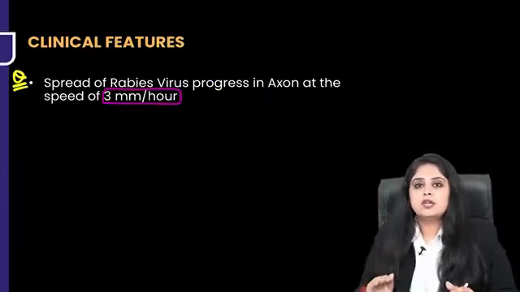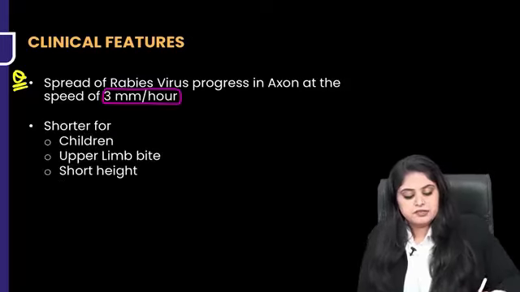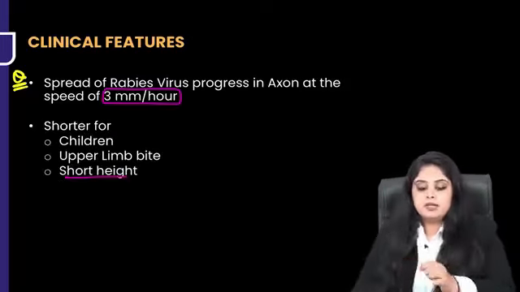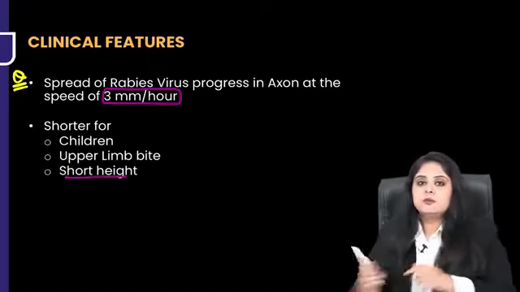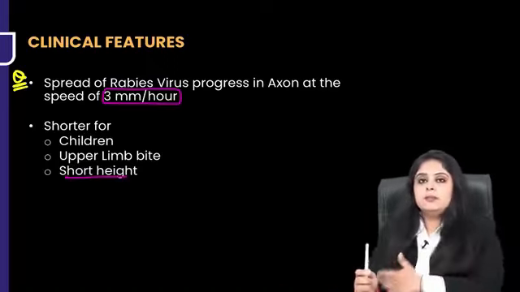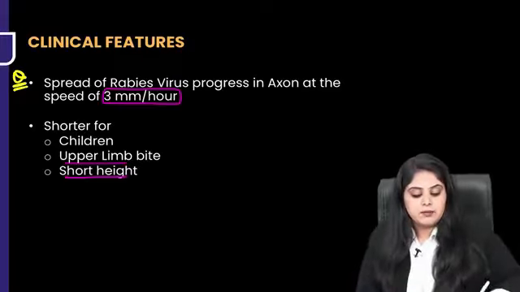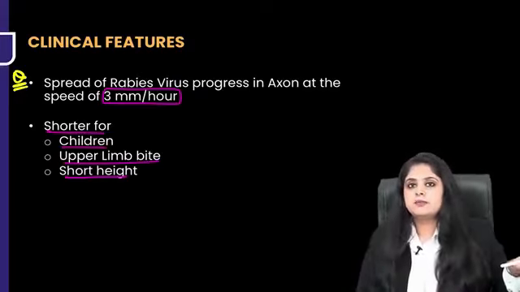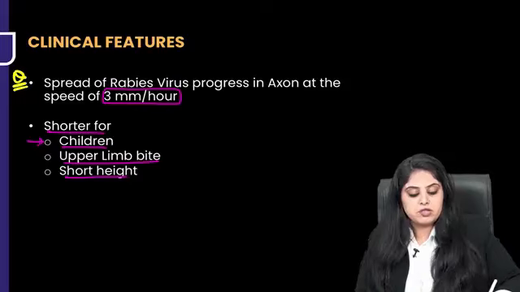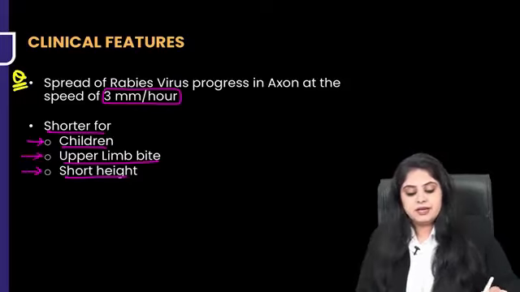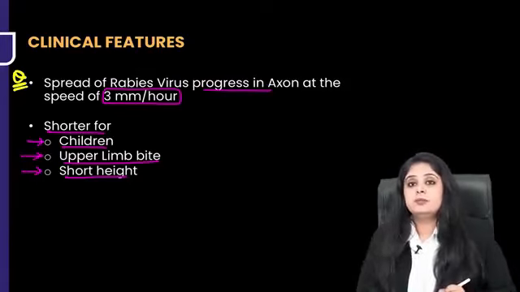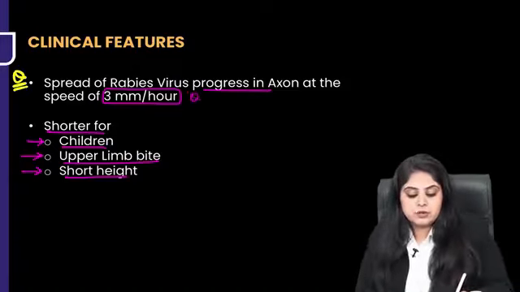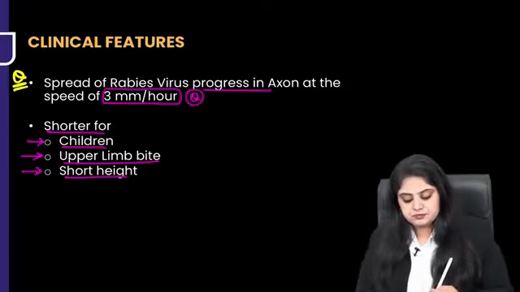But if a person is very short-heighted, or if the bite occurred on the upper limb, the timing to reach the brain is lesser. From the lower limb, reaching the brain takes too much time. From the upper limb, reaching the brain is lesser, right? So for the upper limb, the spread time will be shorter. In children, who are small heighted, the spread time will be shorter. So remember, for children, short heighted people and upper limb bites, the progress is going to be faster for the virus to move up because it's not going to have so much distance to travel. But yeah, this is a question. The speed is 3 mm per hour.